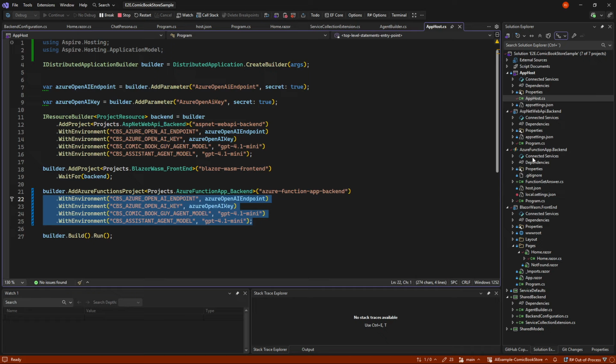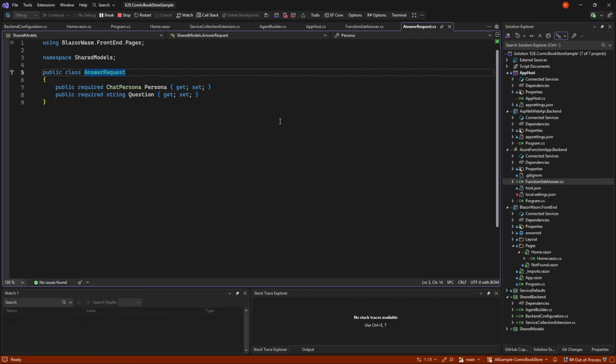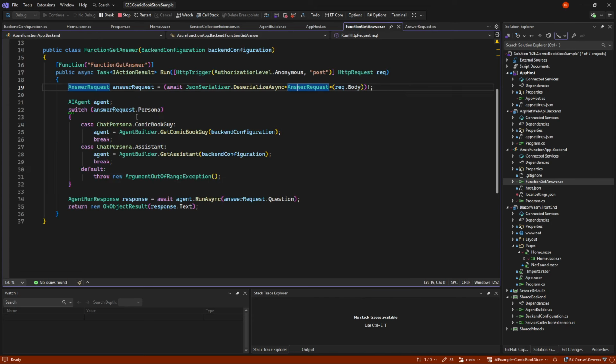Beyond that, the Azure Function backend is just, in our case, a single function. And what we do is we ask for a request where we can get a request if it's the Comic Book Guy or the assistant being asked, and what the question is.